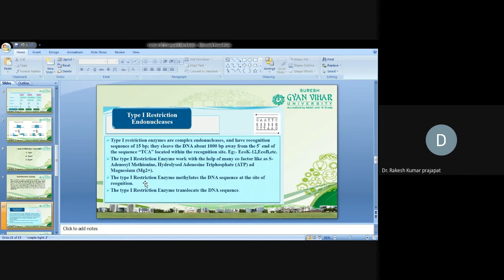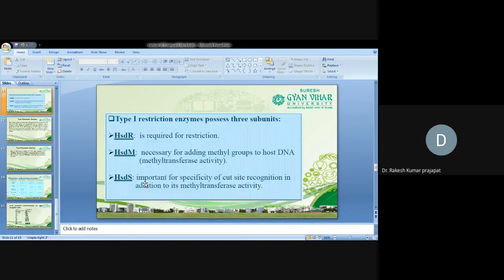Type 1 restriction endonuclease enzyme methylates the DNA sequence at first at the site of recognition. Then it will cut or translocate the DNA sequence. This type 1 restriction endonuclease possesses three different subunits. HsdR, which is required for the restriction. HsdM, required for the modification, adding the methyl group, methyl transferase. HsdS, required for the specificity, cut site recognition, in addition to methyl transferase activity.